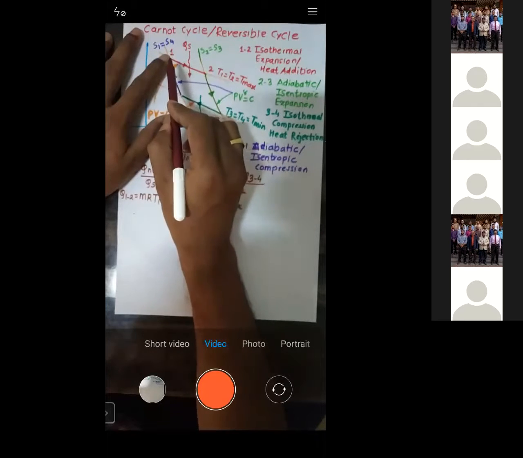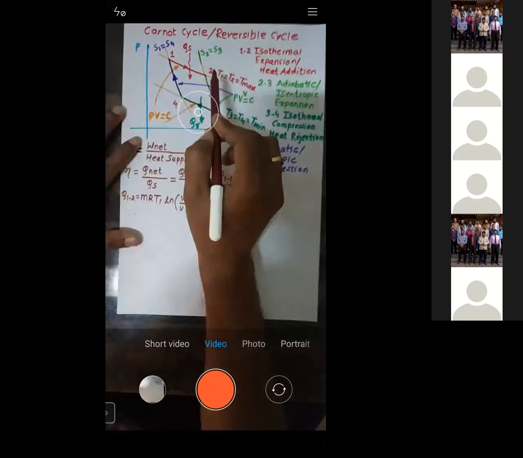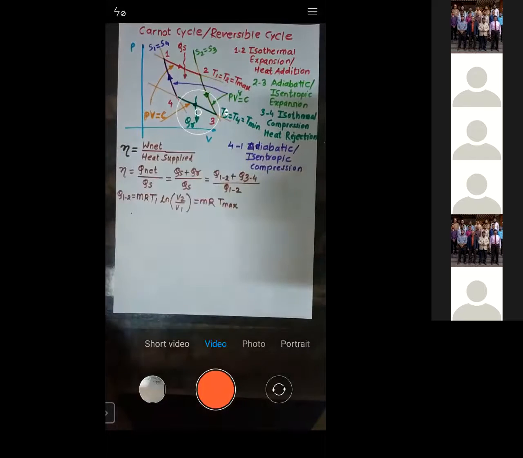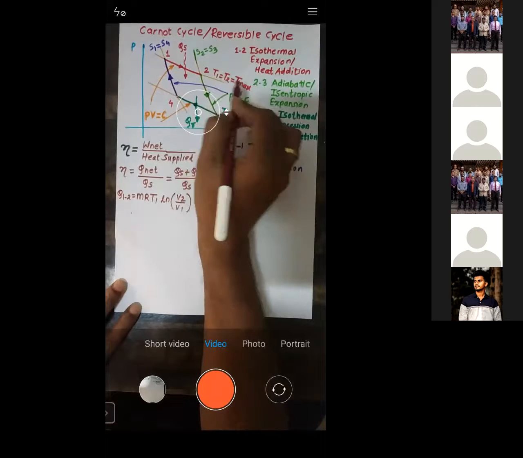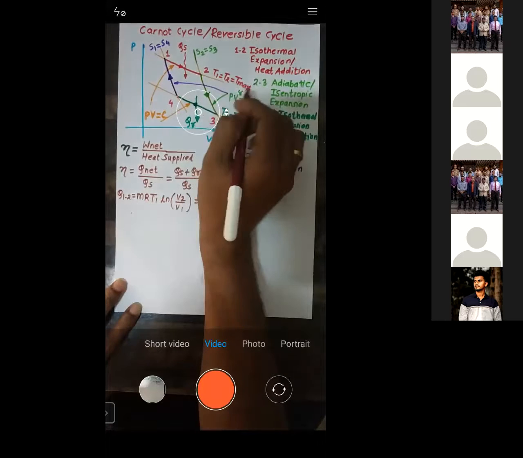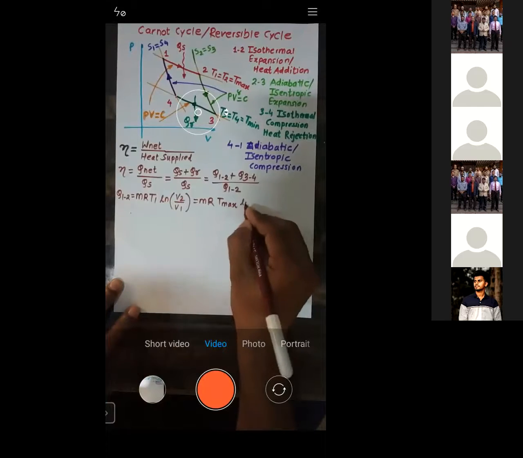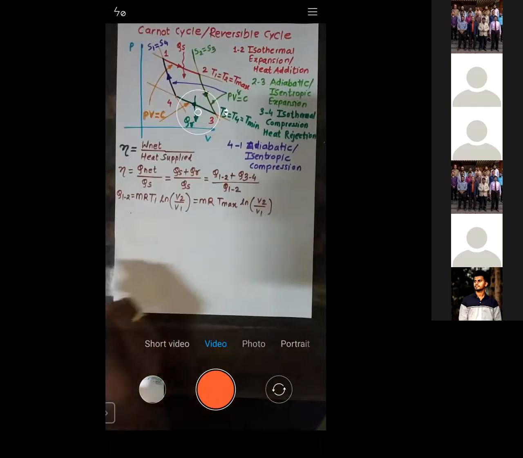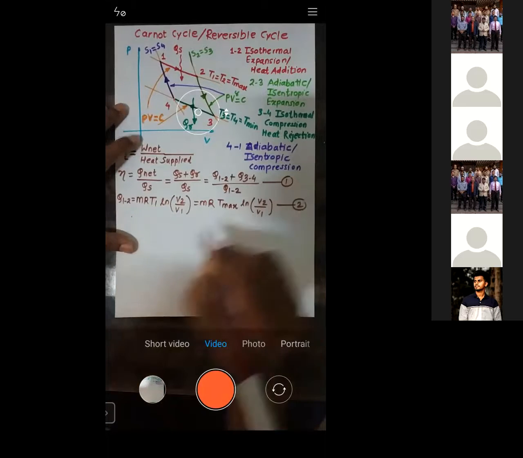So we are adding the heat during process 1 to 2, and obviously we get the temperature at point 2 greater than the temperature at point 1. But the thing is, both T1 and T2 are the same, and that is the reason why we are calling those temperatures the maximum temperature. So it is MR T max into ln of V2 by V1. Let us call this equation 1, and this equation number 2.